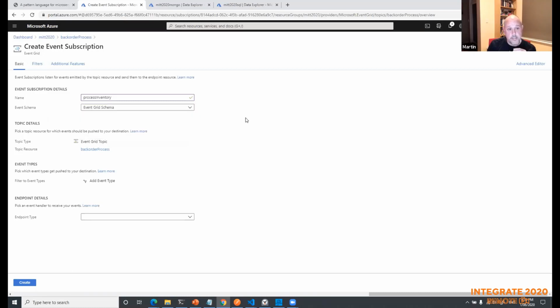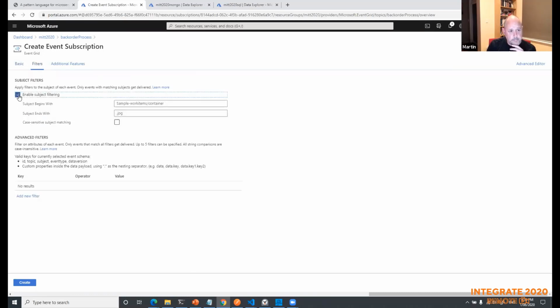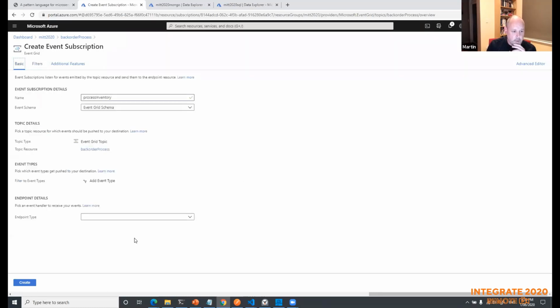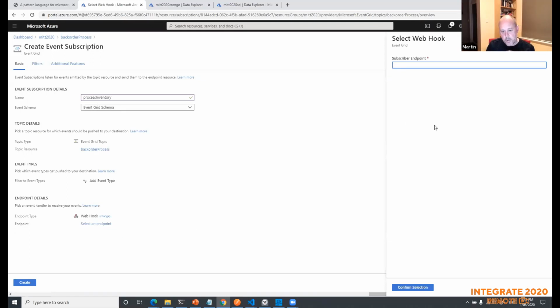I'm using the event grid schema because currently the event grid binding only supports the event grid schema. I mentioned filtering, so I can filter by the event type, and it will become clear what these are when I show the code. I can filter by a subject, or I can filter by some content of the data. What I'm going to do now is add a service. So I'm going to add a webhook. I said I'd be using webhooks.